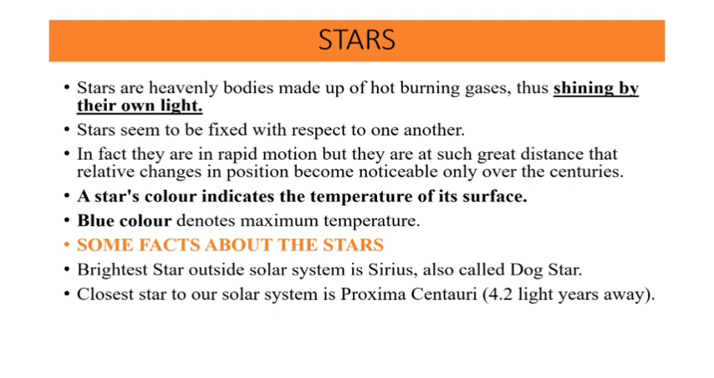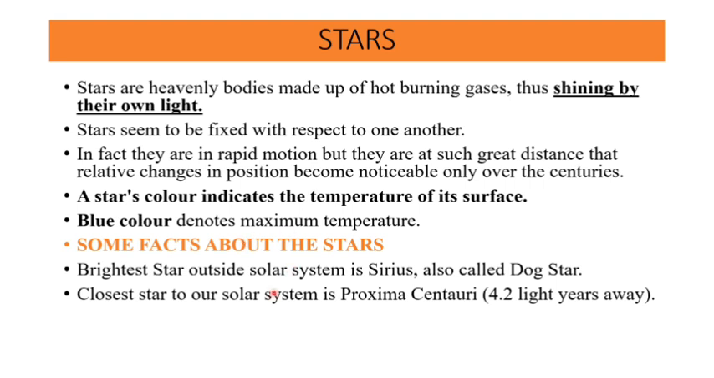And the stars. I said already, planets have opaque bodies, whereas stars have their own light emitting ability. Stars seem to be fixed with respect to one another. In space, they have a particular position where they are fixed. A star's color indicates the temperature of its surface. Very important to note: the color of the star indicates the temperature, and if a star has a blue color, it means it has the maximum temperature.